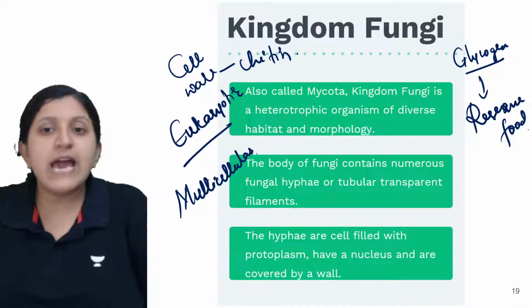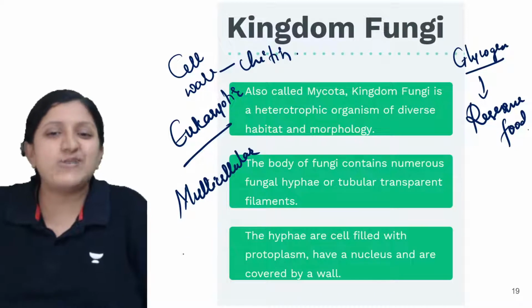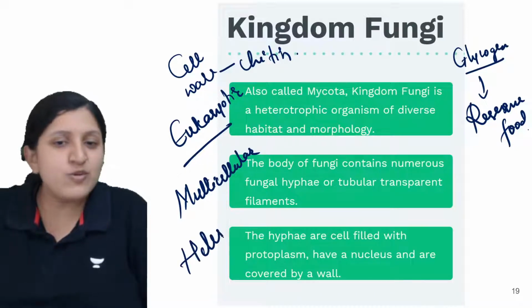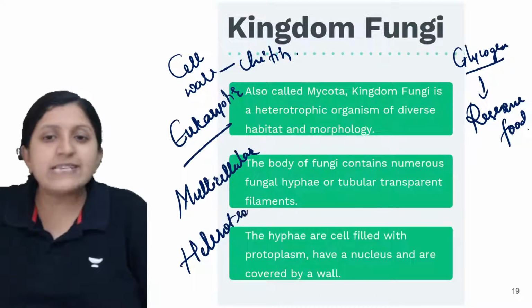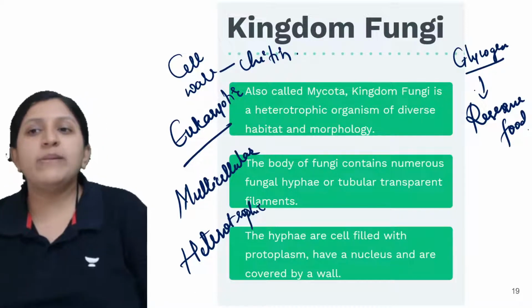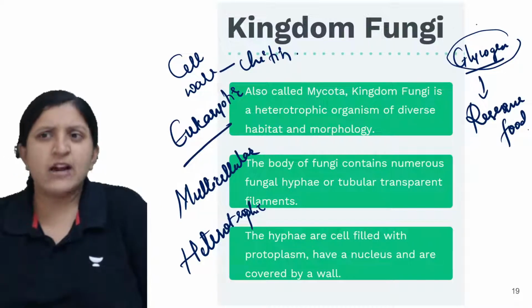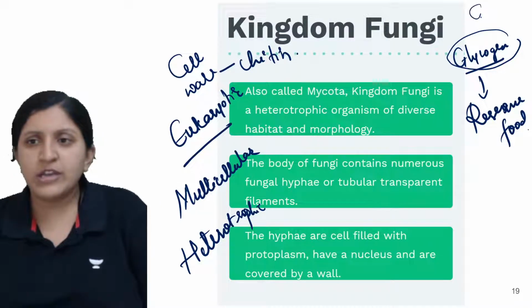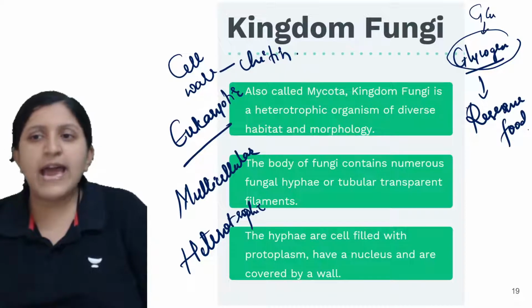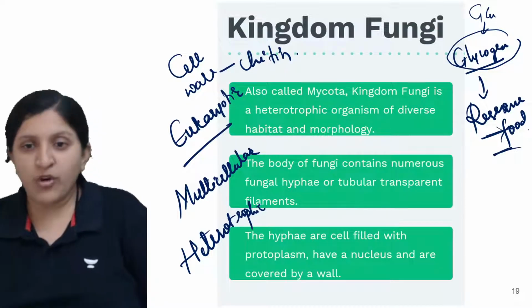Since they do not have their own chlorophyll, they are heterotrophic. The excess amount of food that they take up will be converted into glycogen. Glucose itself is converted into glycogen and stored as reserve food in the body of the fungi.